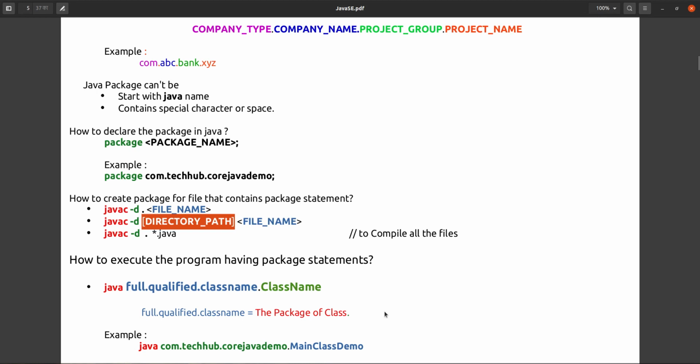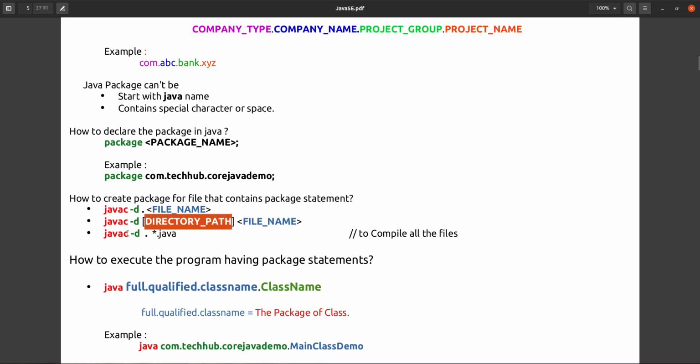You have to give the directory path. After giving the directory path, you will give the file name. This particular file will be compiled into this directory, and the package will be created in this directory. Now it will not be created in your present directory. If you do not give dot and you give another path, your file will be compiled and the package will be created in your given directory path.